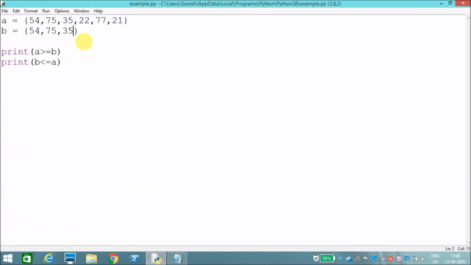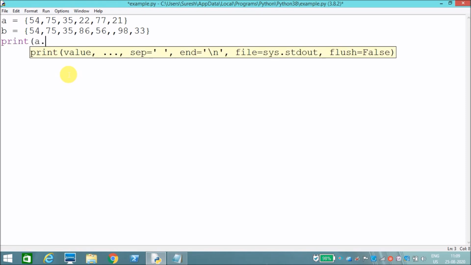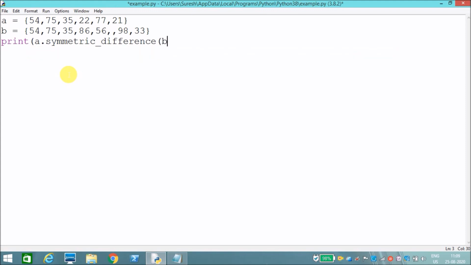Say 40, 86, 56, 99. Now I want to find the symmetric difference. Print a dot symmetric difference of b.